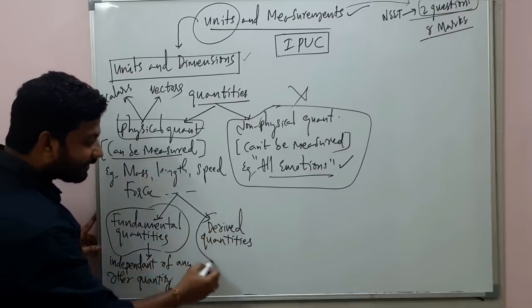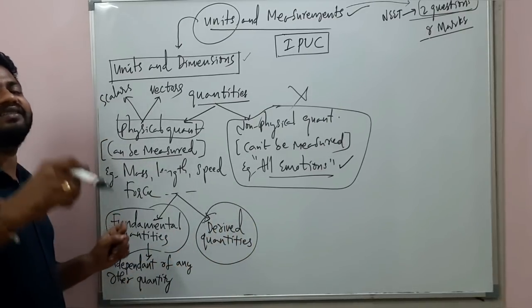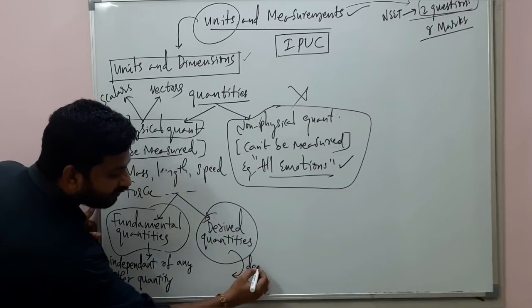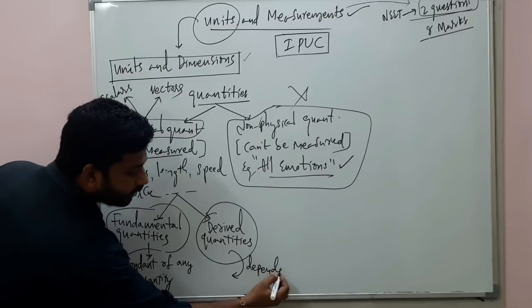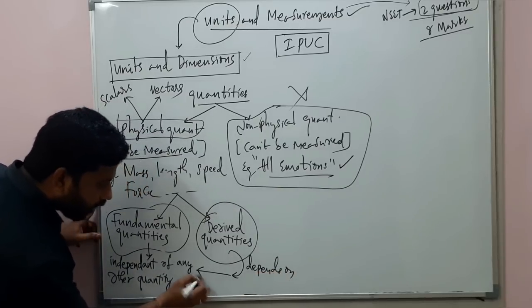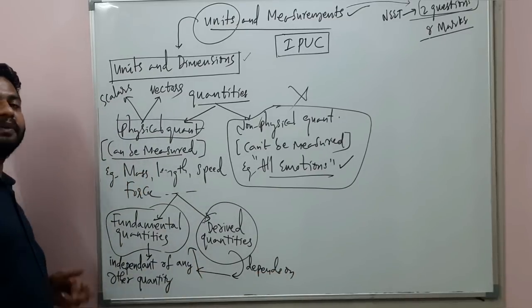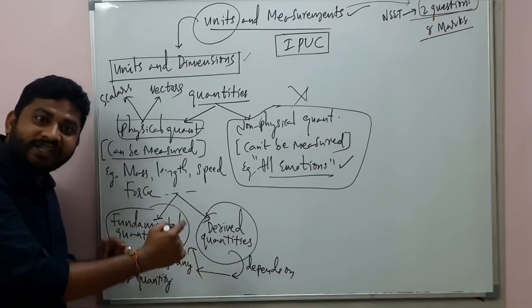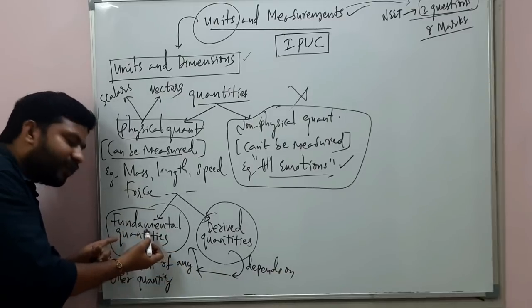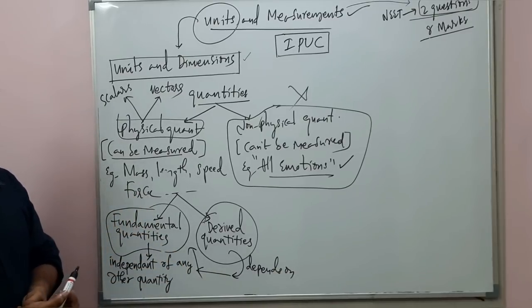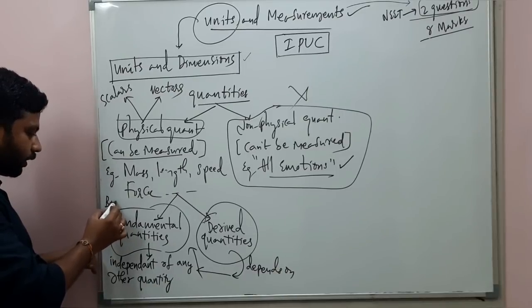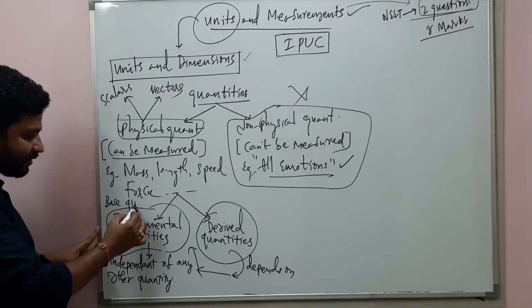And derived quantities are very important and interesting quantities. These derived quantities always depend on fundamental quantities. Is it clear? Derived quantities are the quantities which depend on these fundamental quantities. These fundamental quantities are also called base quantities. What are they called? Base quantities.